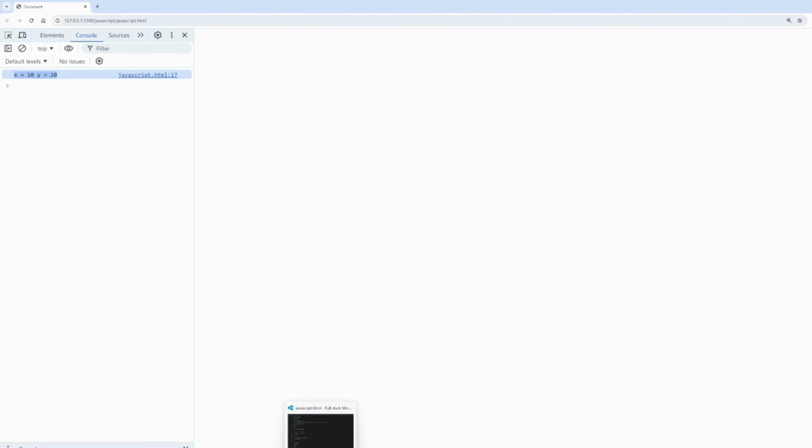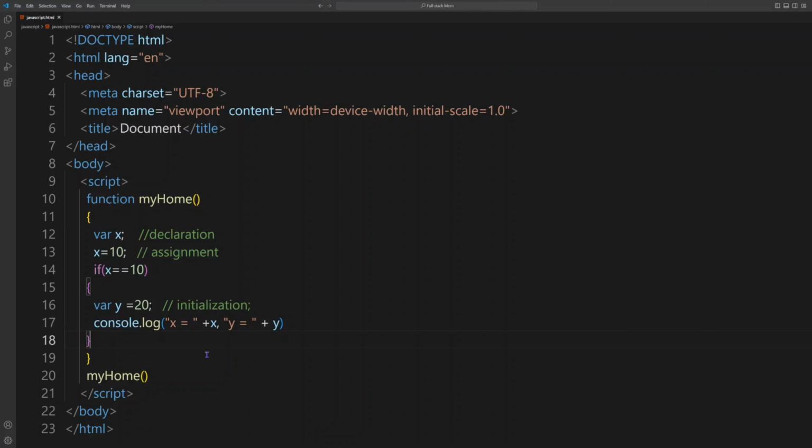But now, if you have noticed, where we declare the x and where we have declared the y, we have two curly braces, one right here and one right here. But this if block is inside of function, right? So we already know this thing is function scope, right?